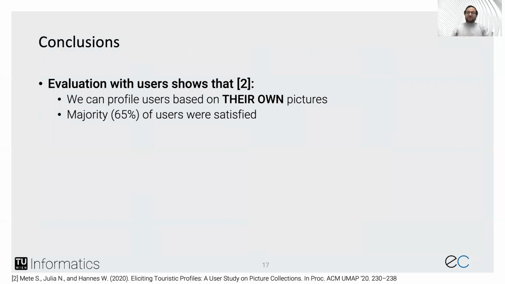An evaluation with users shows that we can use any pictures, in particular the user's own pictures, to even better address their personality and needs. And the majority of the users were satisfied with our new approach.